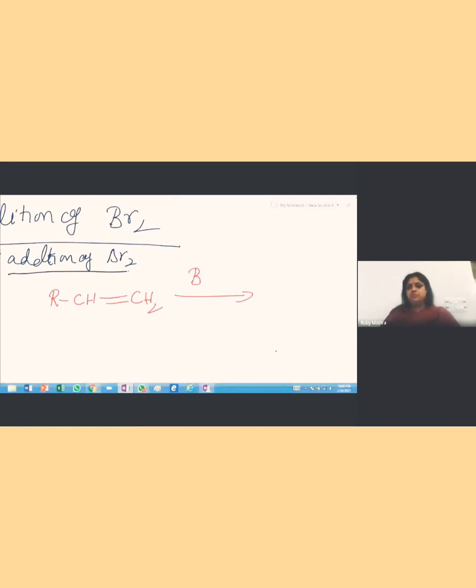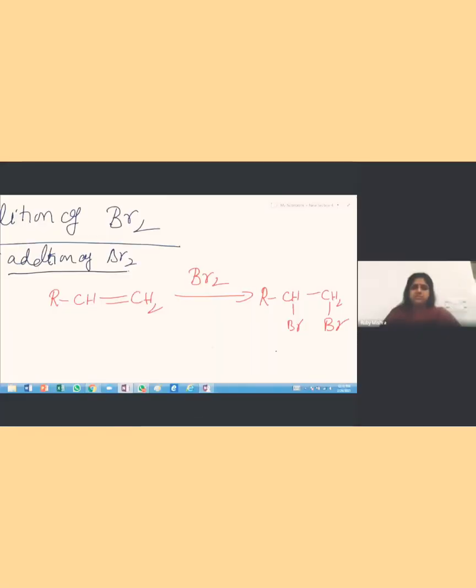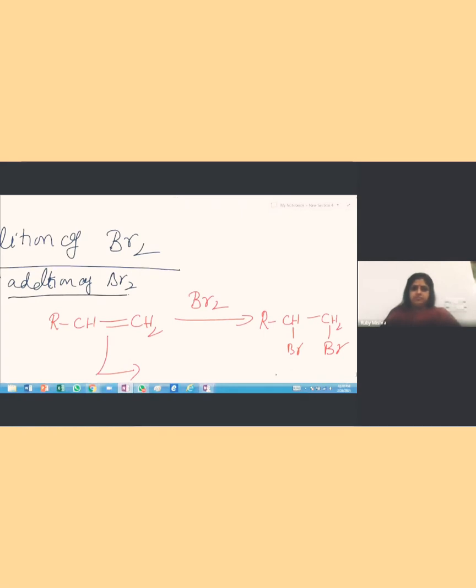अभी मैं आपको क्वेश्चन देने वाली हूँ उसके बाद. If we have this, so we are bound to get CH Br CH2 Br. But there is a difference. What is that? So there is a trans addition.